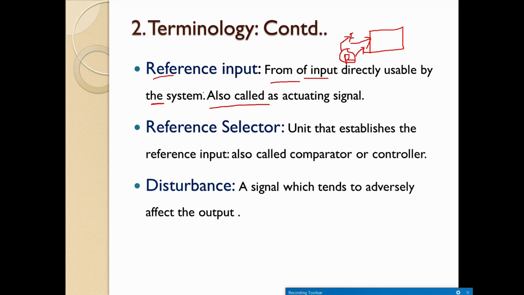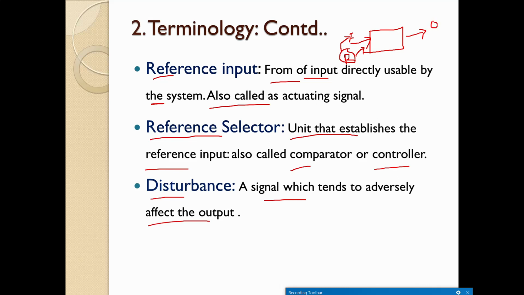Then when we have a reference input, we will also have a reference selector. So what do I mean by reference selector? A unit that establishes the reference input, also called a comparator or controller. Then the last one is disturbance. A signal which tends to adversely affect the output is called a disturbance, right?